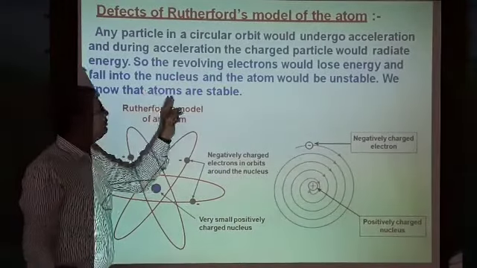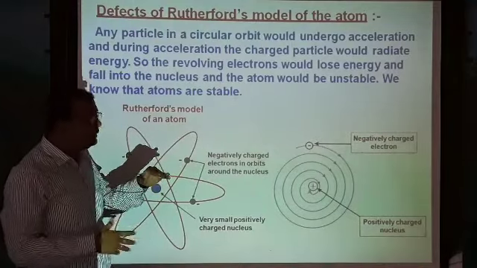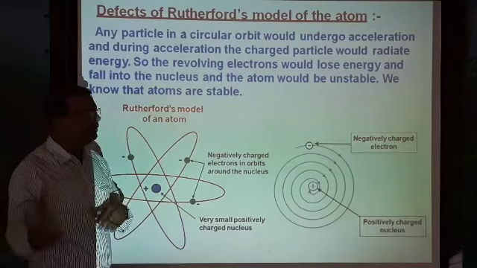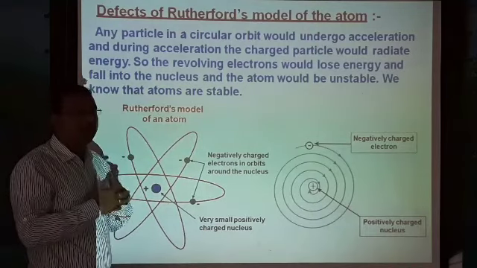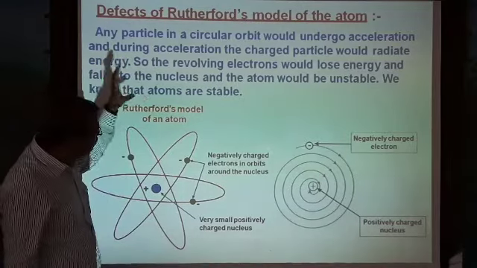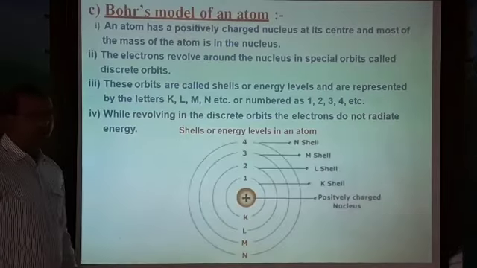But we know that atoms are always stable. In case the electrons lose their energy, they may fall on the nucleus, and then the atom is going to be unstable. So this is one of the defects of Rutherford's model of the atom.